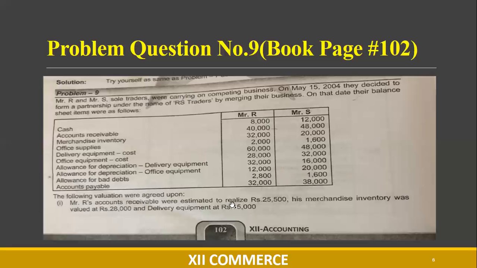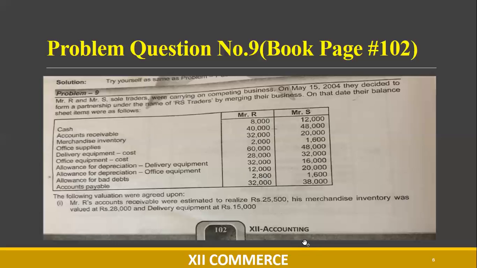Here we have Mr. R, accounts receivable, realizable value is 25,500. This is the agreed value of the partnership firm. So we have to focus on the realizable values of the partnership firm and ignore the above values given. Okay, so the accounts receivable value given above we will cut with a pencil, and we will also cut the allowance for bad debts of 2,800, and we will consider 25,500 in our journal.